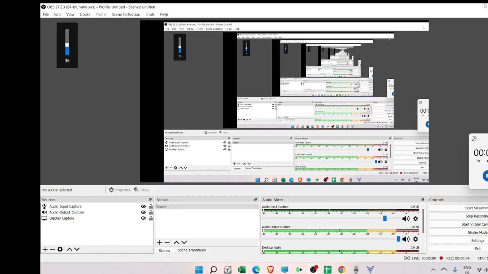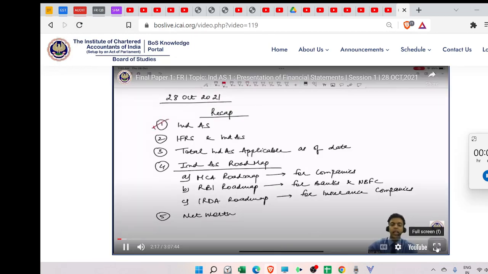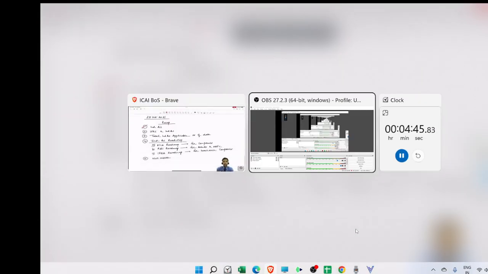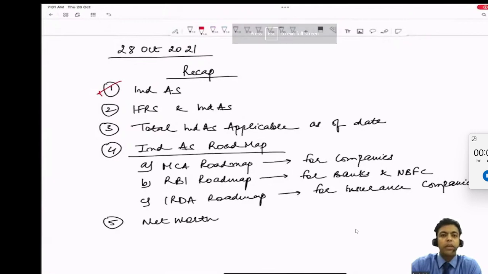So first of all, we have discussed INDAS. What is INDAS? In the last class, we said INDAS are nothing but accounting standards which have been issued by the Ministry of Corporate Affairs as per Section 133 of the Companies Act in consultation with ICAI. What is Section 133? It is a section given under the Companies Act which provides the power to the Ministry of Corporate Affairs, a government authority, to issue accounting standards in consultation with ICAI.